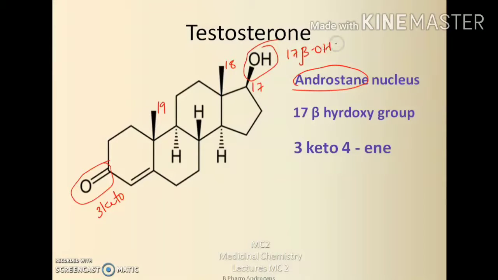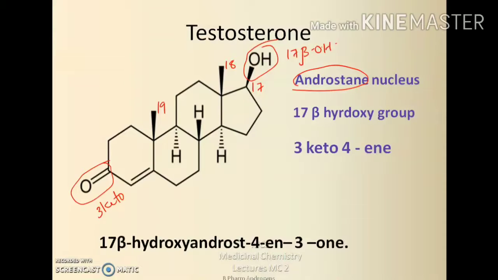The 17 beta hydroxyl group and 3 keto group are essential for their androgenic activity. Then their chemical name is 17 beta hydroxy androst-4-en-3-one.